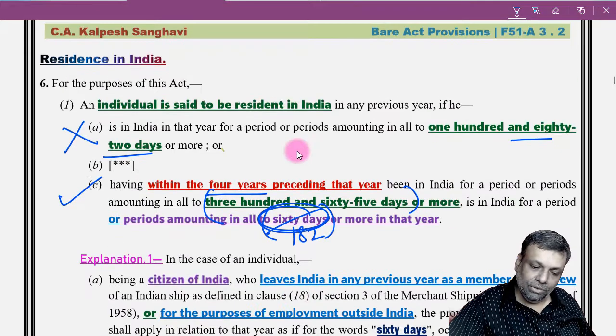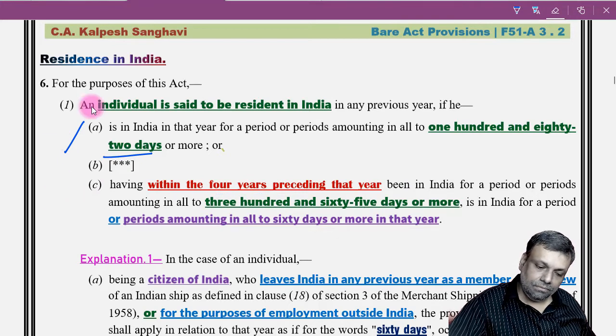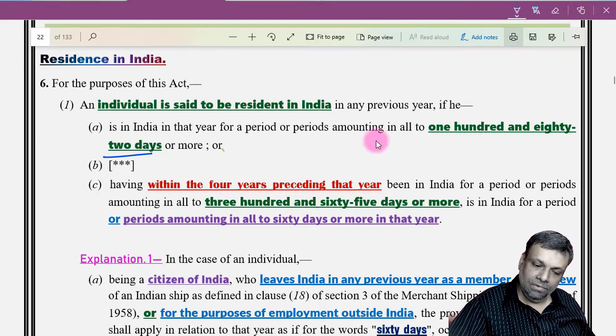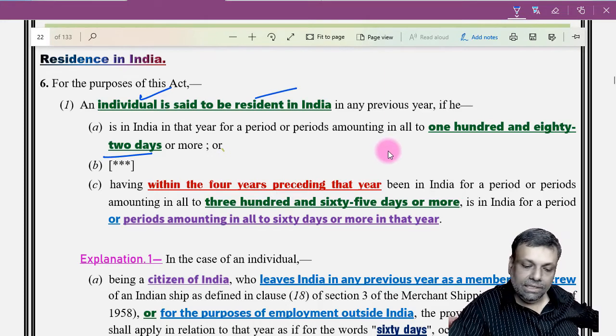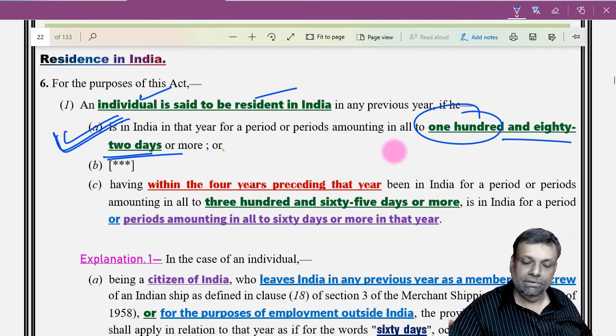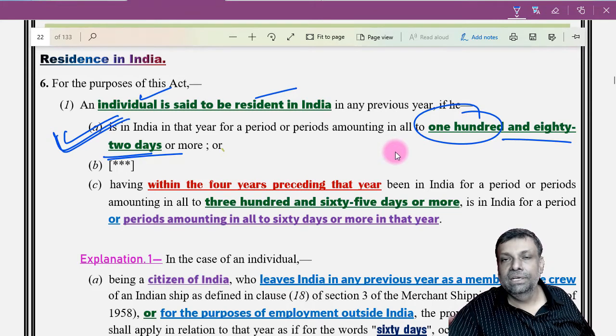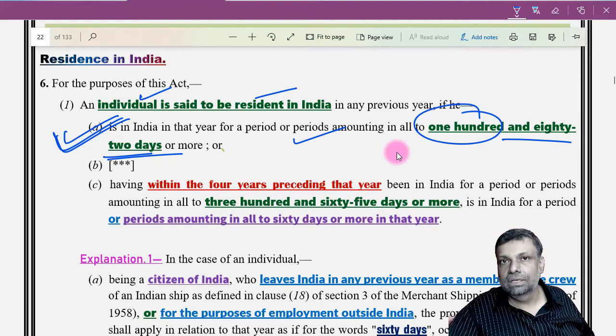So 182 days is a benchmark when it comes to residential status. An individual will be said to be resident in India where during the previous year the 182 days test is met, straight away you will be regarded as resident in India. And since she is staying every year 200 days in India, every year she is going to become resident by this particular test.